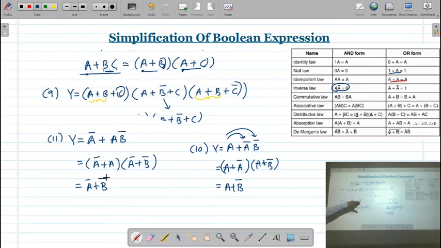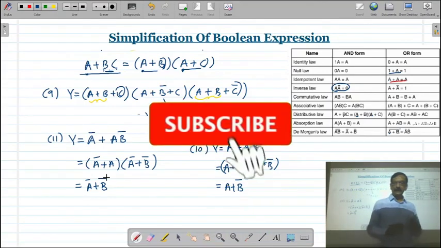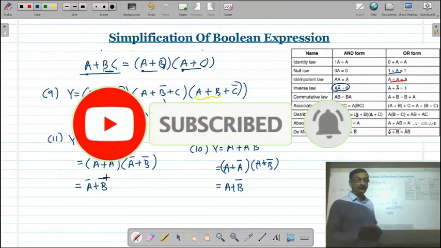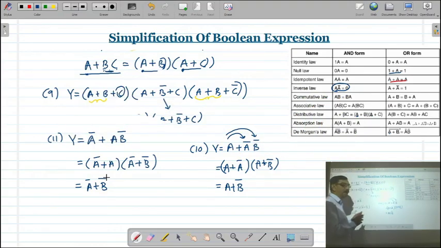So here directly if you will try to prove this, then it will be very difficult. But if you apply the distributive law, then easily you can prove this expression. I think so. Now with this many examples, you got the idea how to simplify the Boolean expression. Correct? So in the next session, we will discuss the sum of product method, and then we will discuss the Karnaugh method for simplifying the Boolean expression.